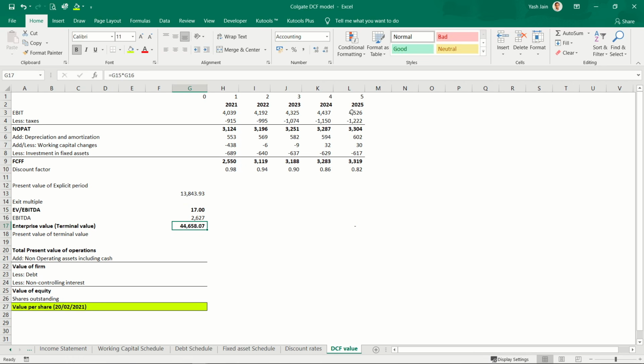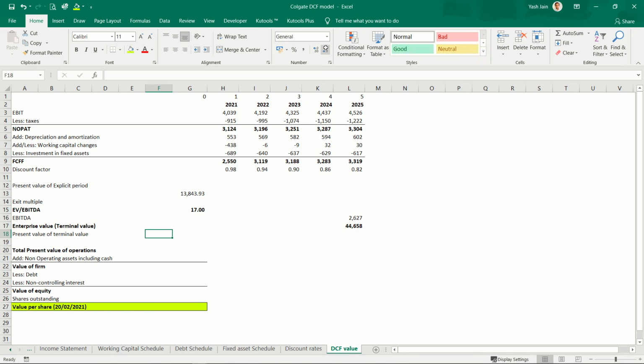That is, people would be ready to pay 1,658 million, that is 17 times of its EBITDA, to buy this company. Okay, then I can calculate present value of this terminal value. I should technically keep it here, okay, and keep this also here.